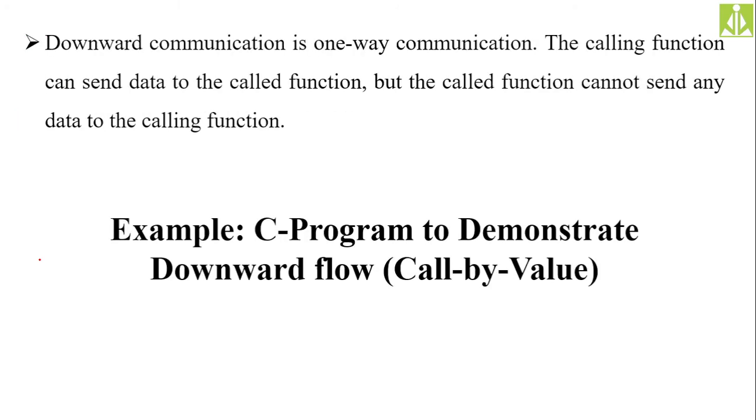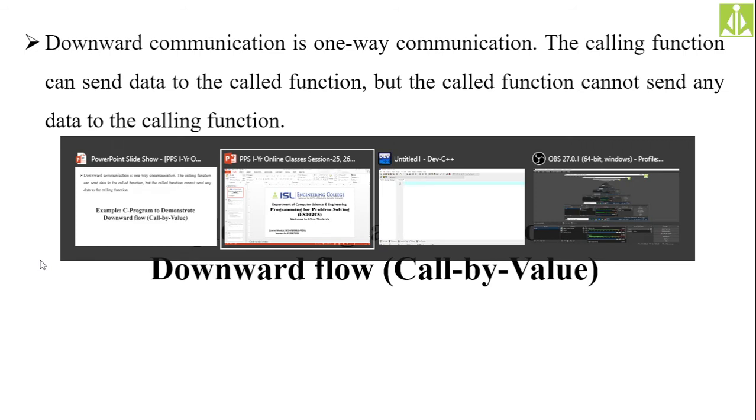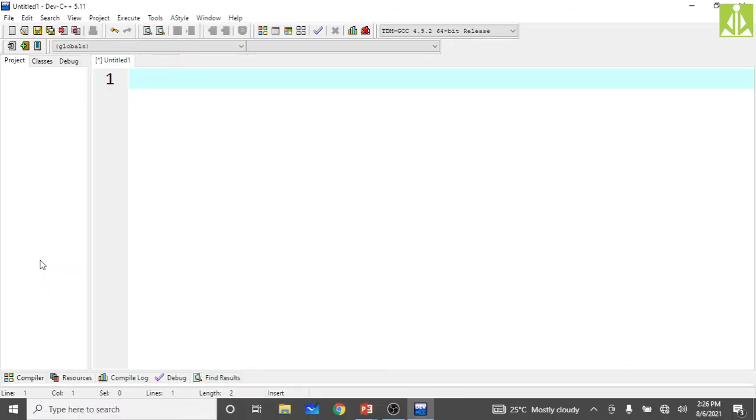Okay, so quickly, downward communication is one-way communication. The calling function can send the data to the called function, but the called function cannot send any data back to the calling function. Only the calling function will send the data to the called function, and nothing will be returned. So quickly we must understand this concept with the help of a program. Okay, downward communication, where only the calling function will send the data to the called function, and the calling function will not receive any data back.